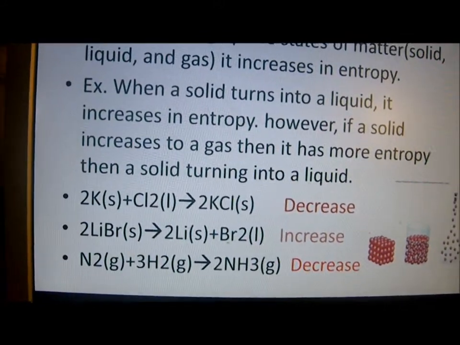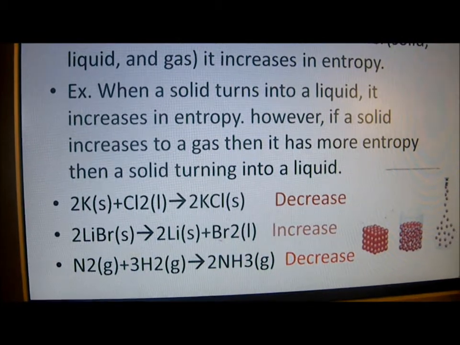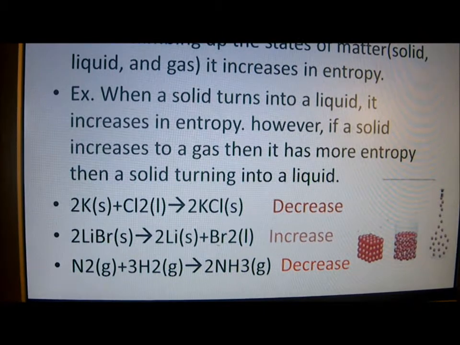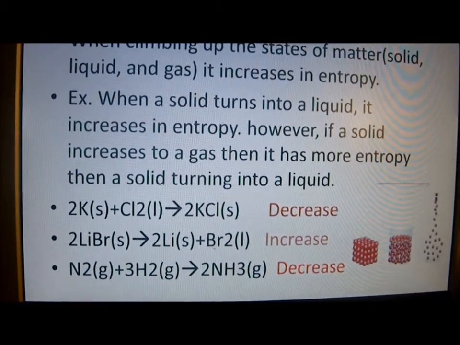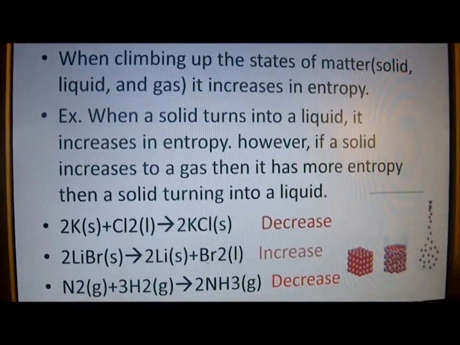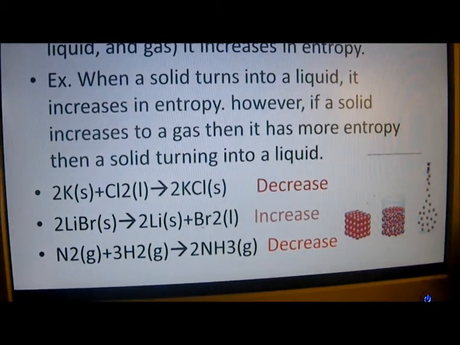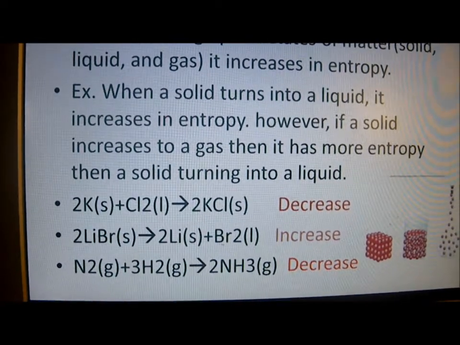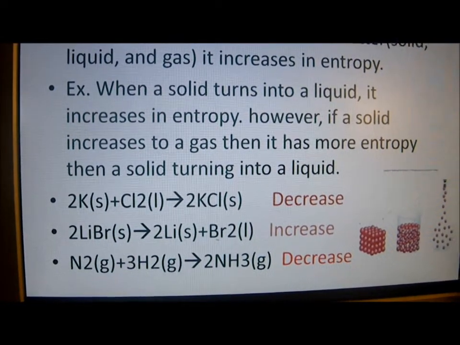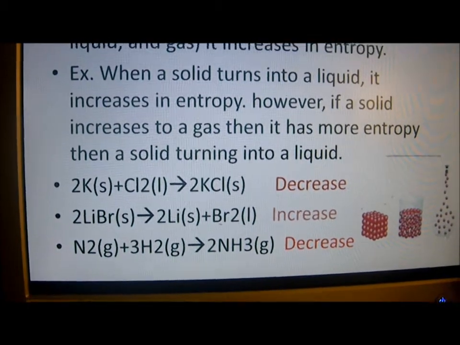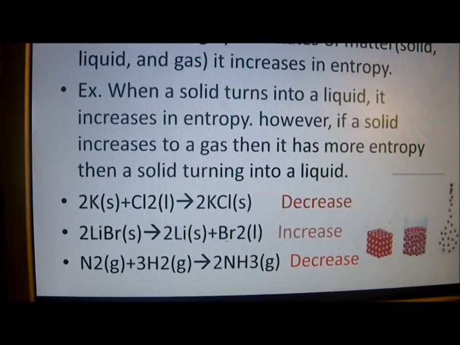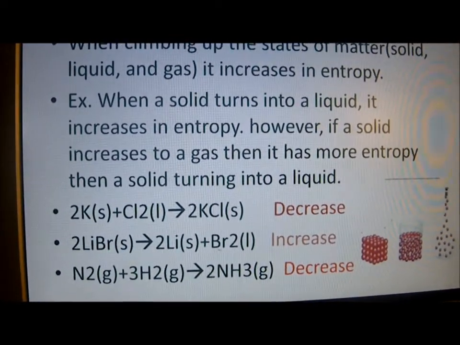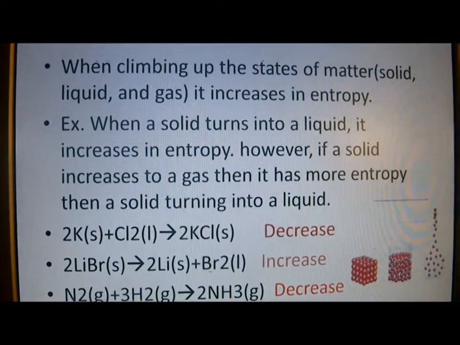Okay, and the first example is a decrease, because a solid and a liquid goes to a solid. So remember, it's going down the states of matter. Remember, solid is very orderly, so that has to be a decrease in entropy, because solid has very little entropy. The next one is an increase, because it's a solid and then it's going to a solid and a liquid. Remember, a liquid has more entropy than a solid, so it's going to be a lot more entropy.